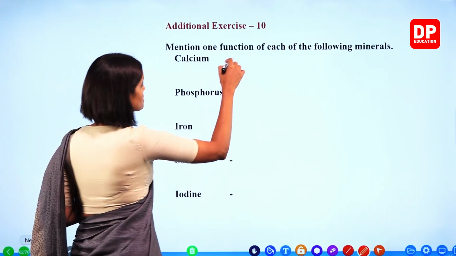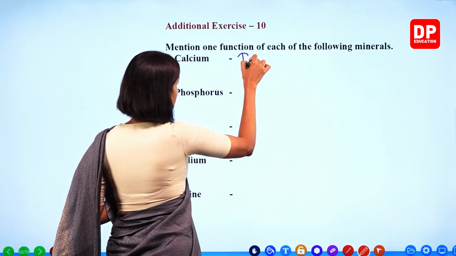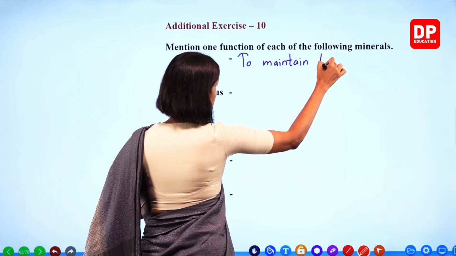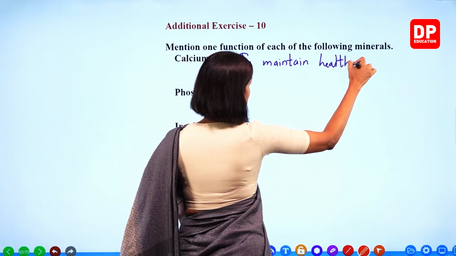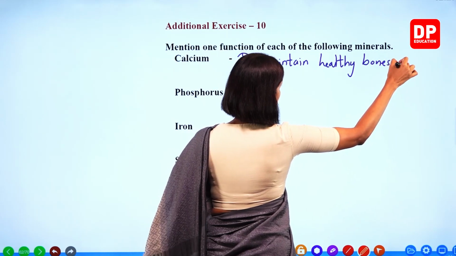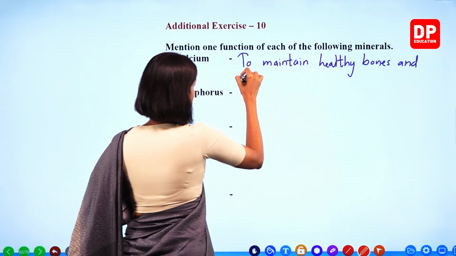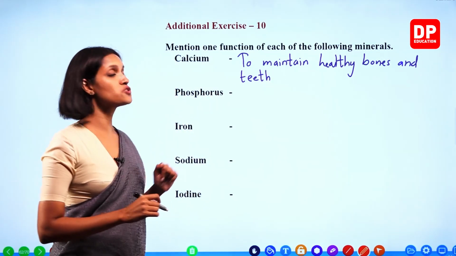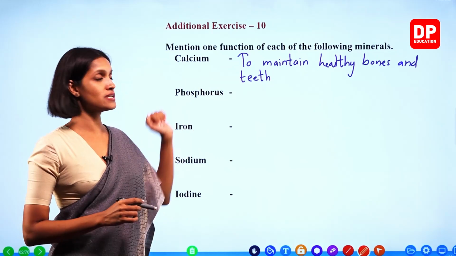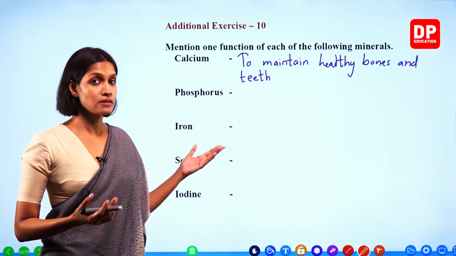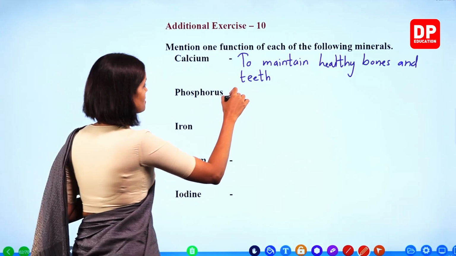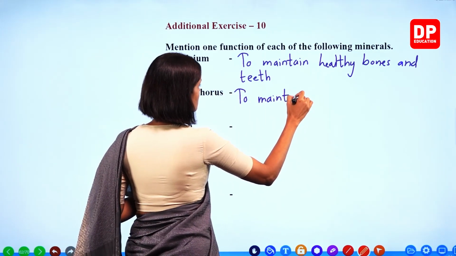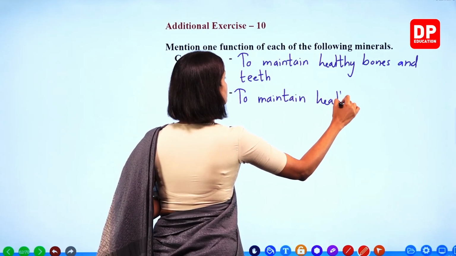We will write to maintain healthy bones and teeth. Phosphorus is also important to maintain healthy bones and teeth, and also to maintain healthy muscles, right? We will write to maintain healthy muscles.